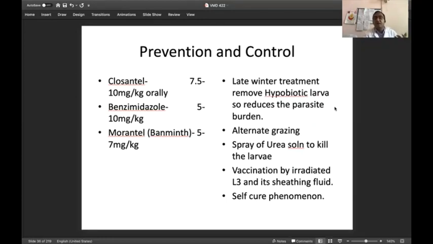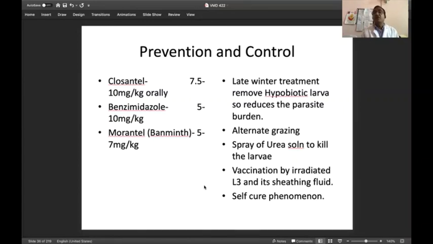Whatever the very important anthelmintics of the benzimidazole group are available in the market, some of them are resistant. They are not working at all. For example, albendazole and fenbendazole, which we go for because we have been using them for a very long time. So the benzimidazole group of drugs, albendazole and fenbendazole, can still be used for treatment.